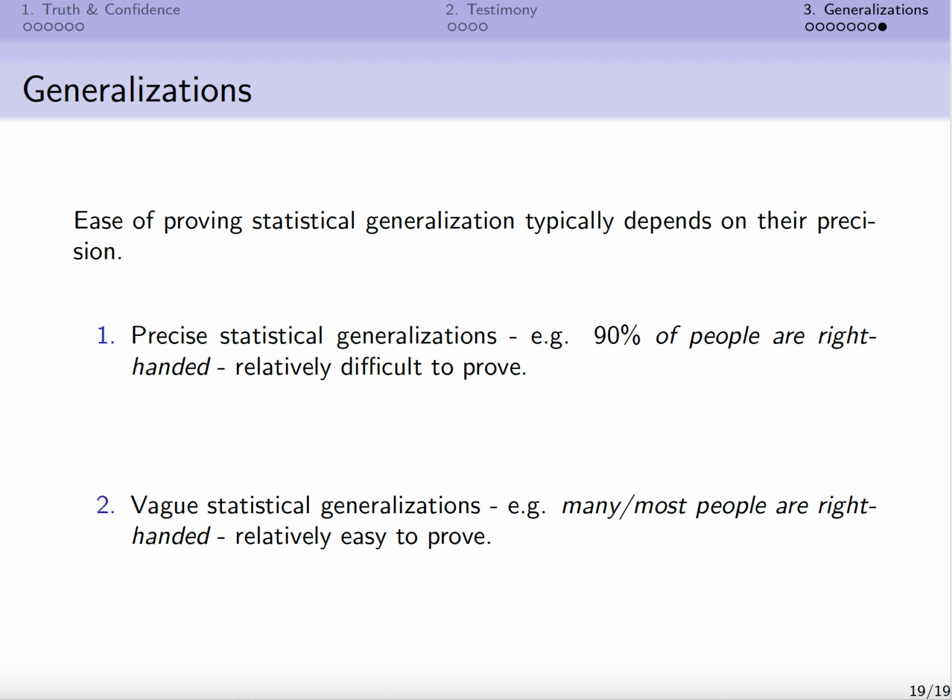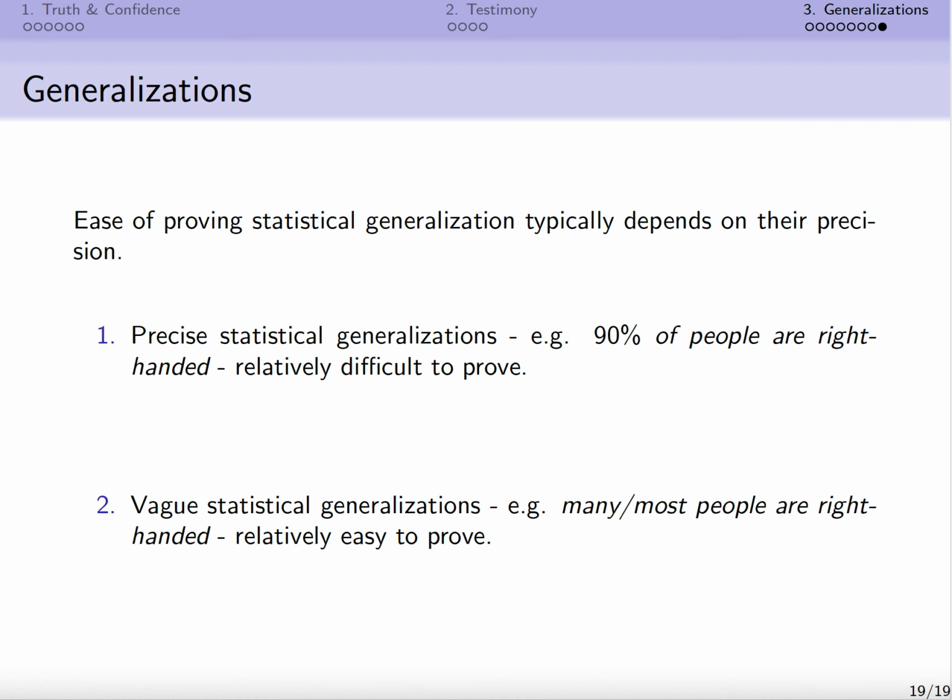If we're not bothered about the precise statistic in the whole population, then that's all we need to do. And many people are right-handed is presumably even easier, right? So maybe we don't even need to look at half the population in order to know that many are right-handed. And certainly some are right-handed, or at least one is right-handed, seems even easier still to establish.